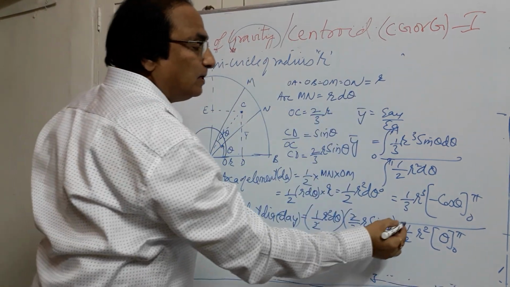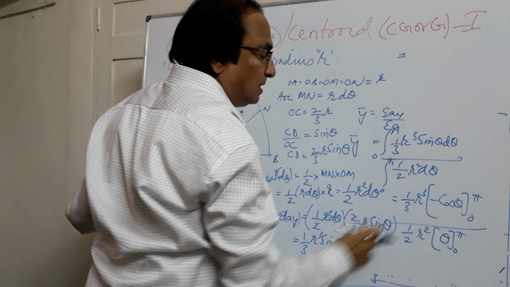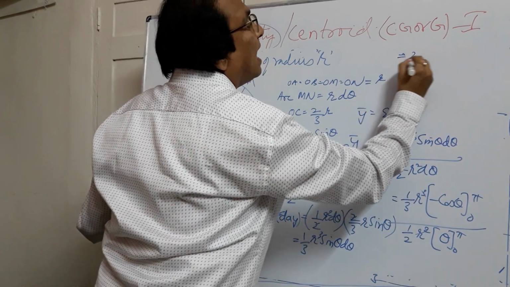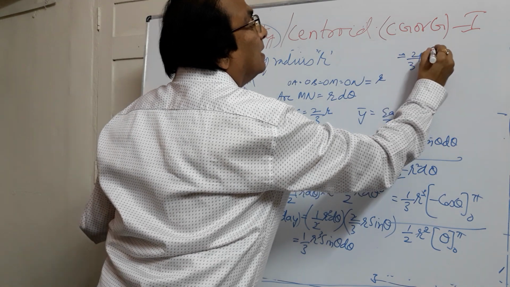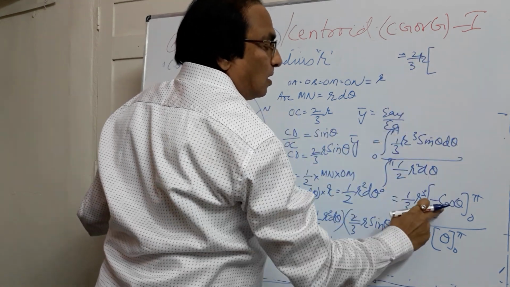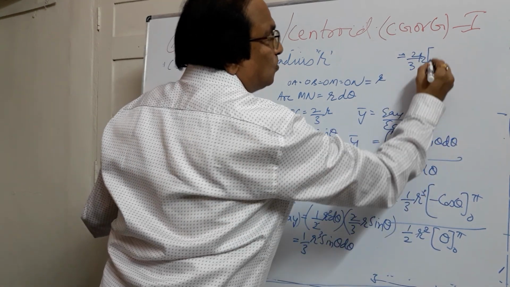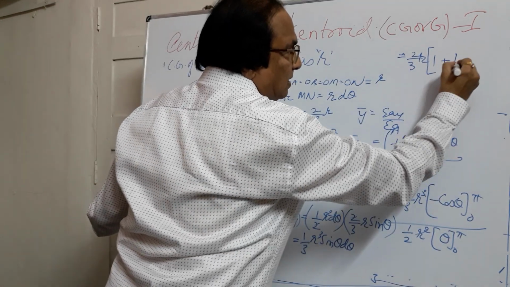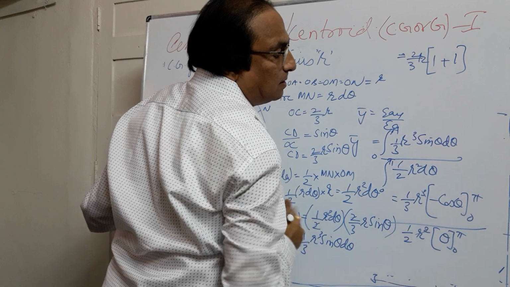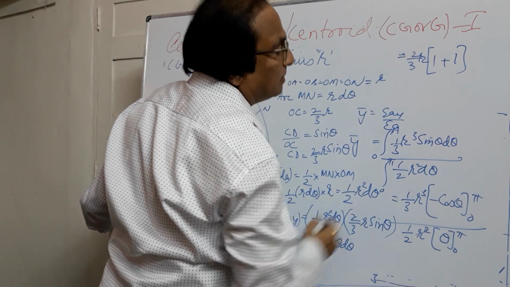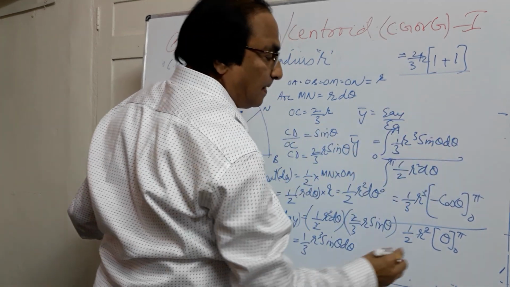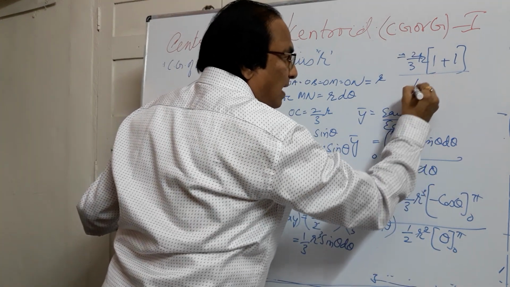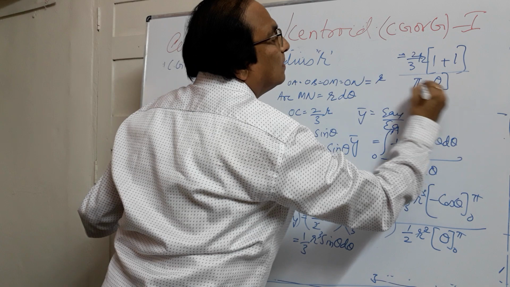Further, if I continue here and simplify this, it will be R square R, so it will be 2/3 R into cos pi is 1, minus of minus will become plus 1, cos 0 is 1, divided by theta, which will be equal to pi minus 0.